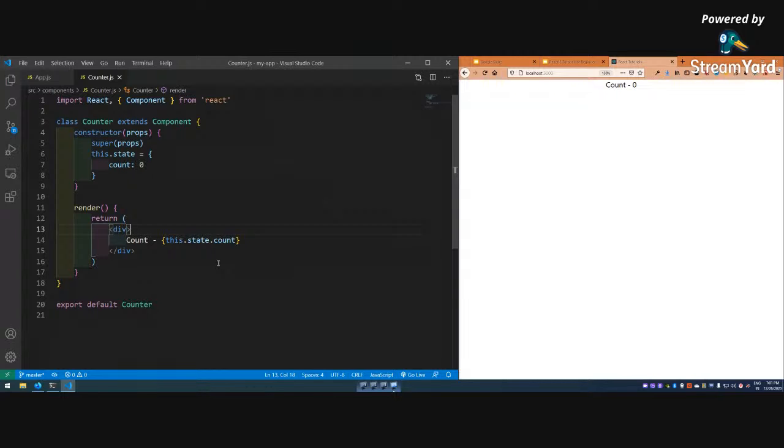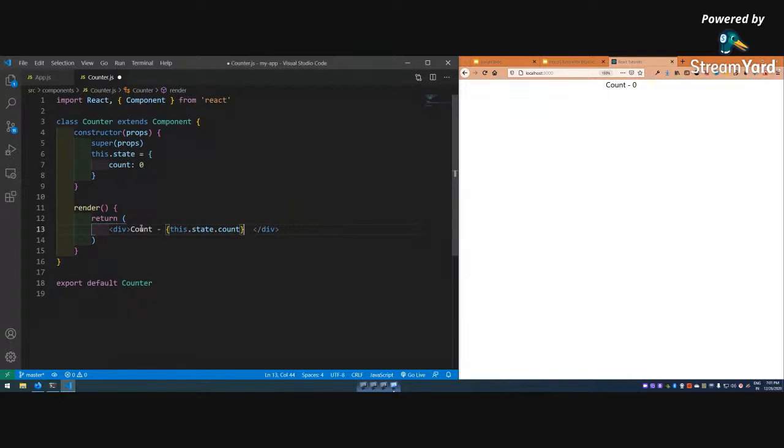So now what I want, so this is of no use. I want this count to be increased. So how to increase the count? Because this is a counter, I want to click on something and it should increase the count. So first, for that we need a button.